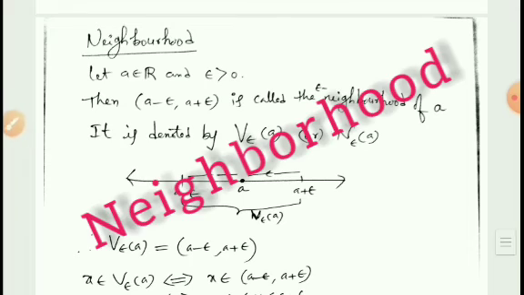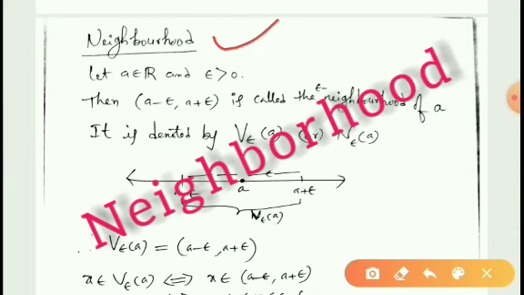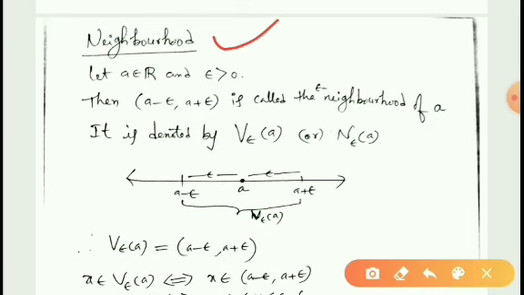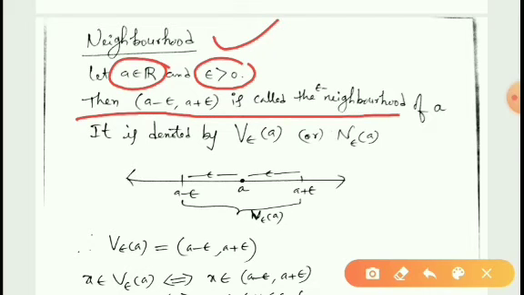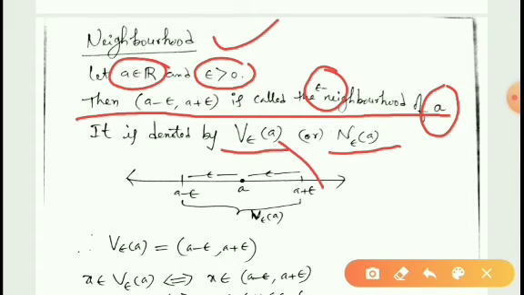So next, another new concept, neighborhood. Suppose a is a real number and epsilon is a positive quantity. Then the open interval (a minus epsilon, a plus epsilon) is called a neighborhood of a. Especially, epsilon neighborhood of a. It is denoted by V epsilon of a or N epsilon of a. Here a is the center of the neighborhood and epsilon is said to be the length of the neighborhood.